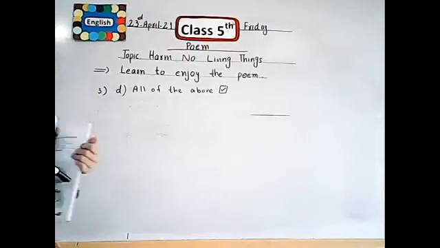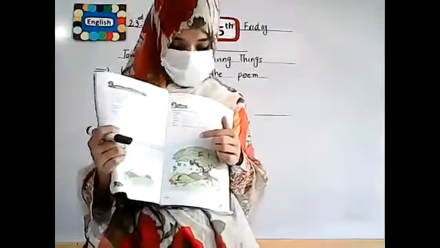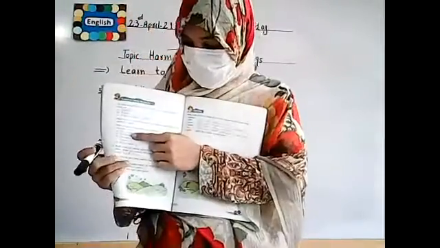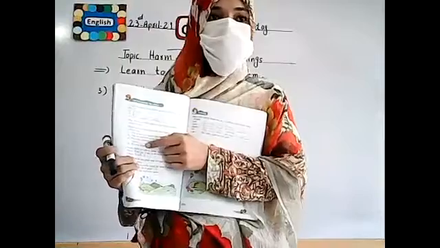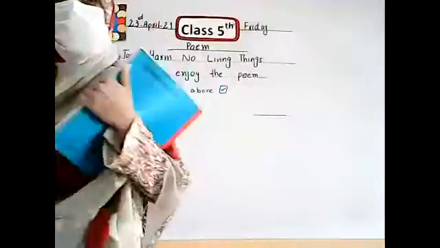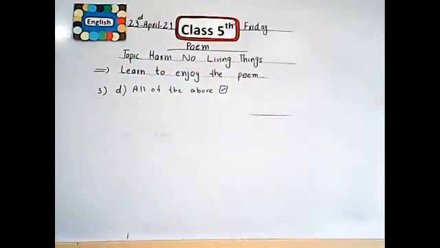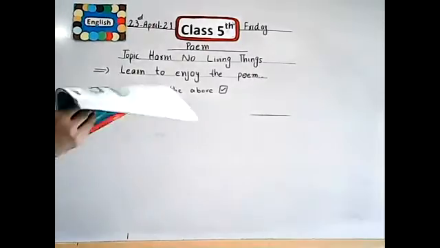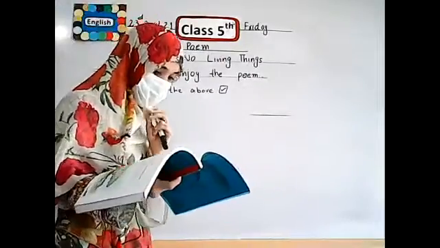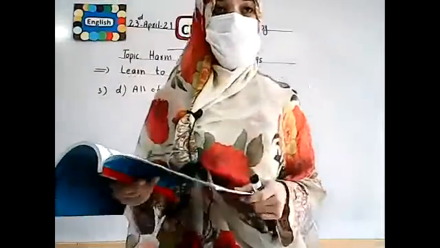Students, in your books, you take the option number D. In front of the box, option number D. Our correct answer of this MCQ is option number D. Now come to the next question. Our next question is question number 4.